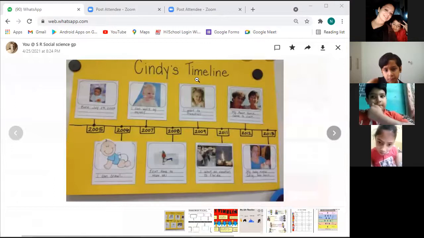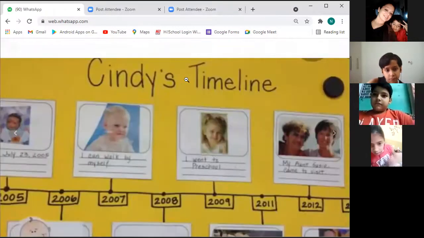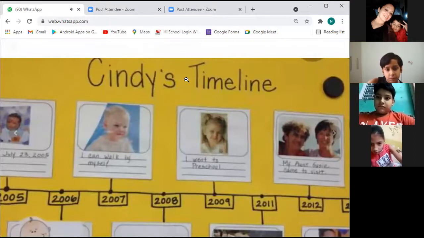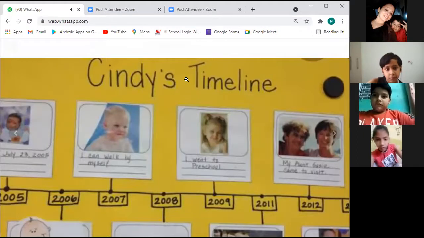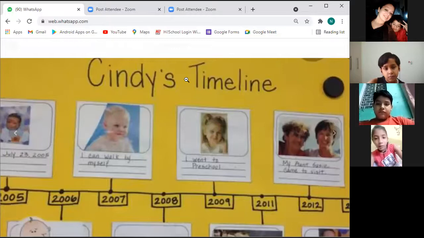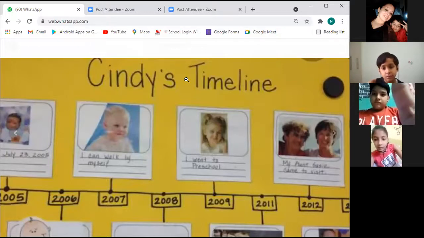She has created her own life on a timeline. Can you read out the first picture when she is too small? Cindy is a girl. Yes?